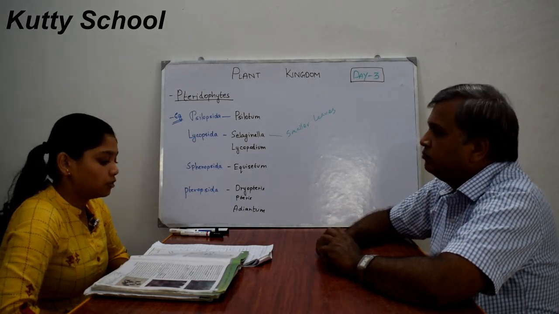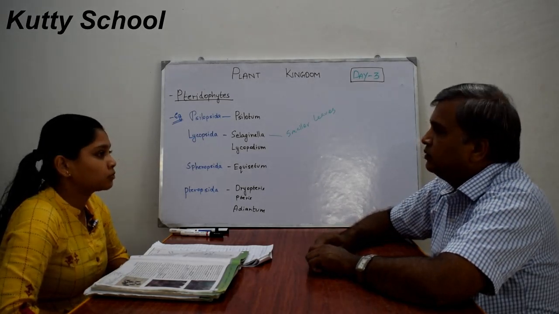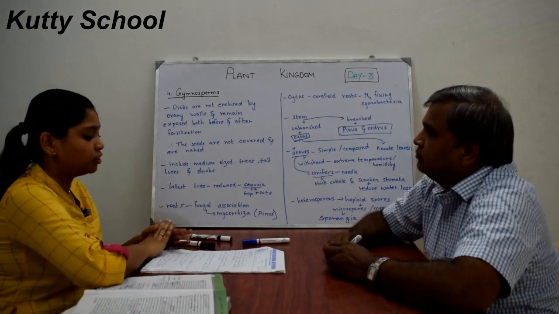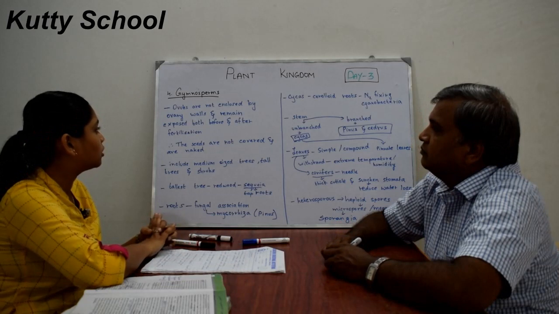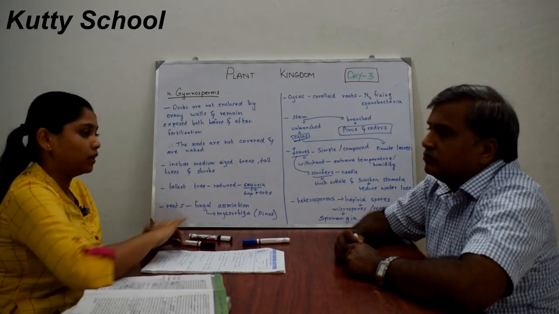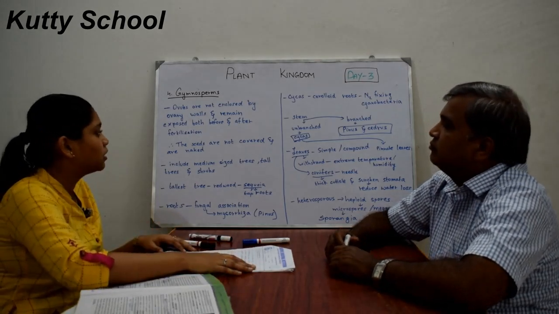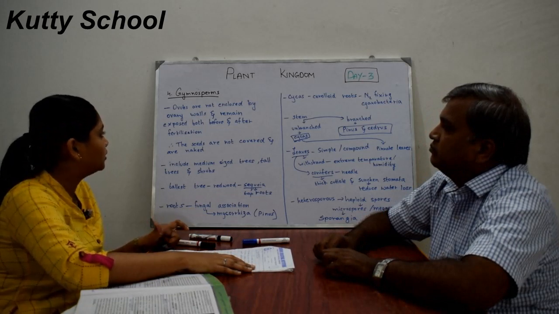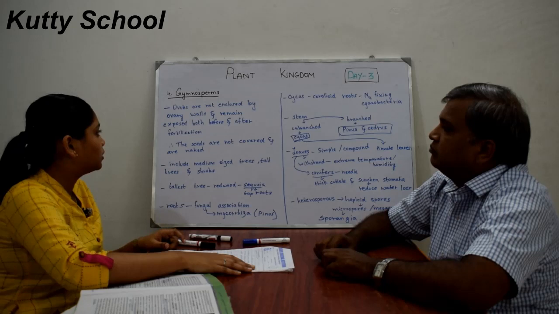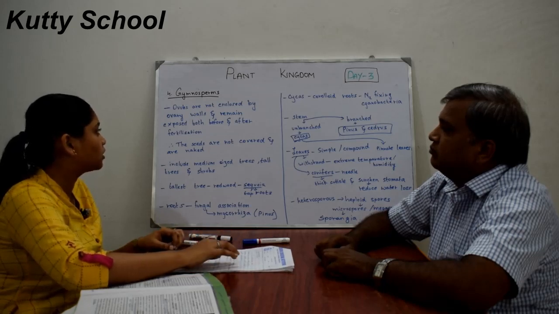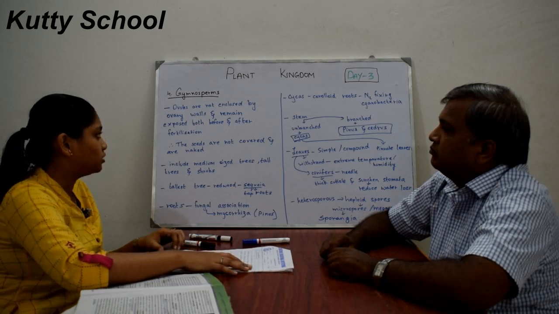So now we'll see about gymnosperms. We're going to see the 4th topic in the plant kingdom, which is gymnosperms. In gymnosperms, the ovules are not covered by ovary walls. Ovules are generally seeds, and ovary walls are generally the surrounding walls of seeds. So these seeds are not surrounded by ovary walls.